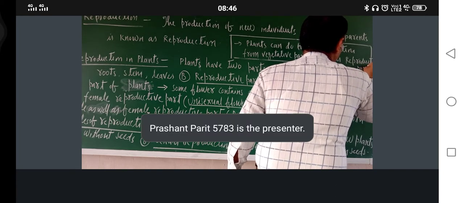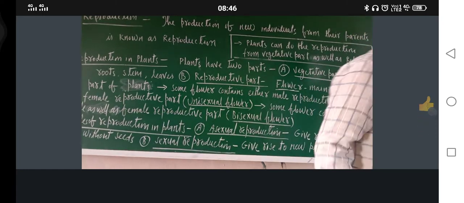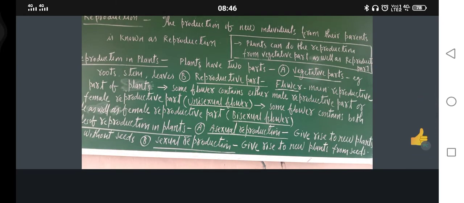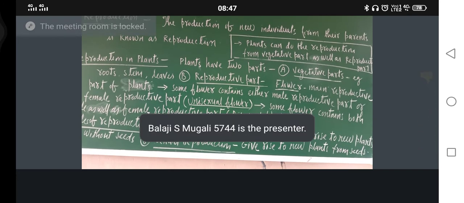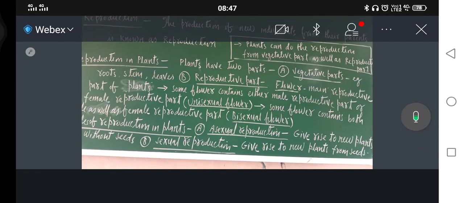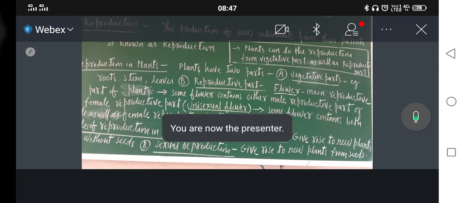Unlike animals, which can reproduce only through the reproductive part, plants can reproduce through the reproductive part as well as non-reproductive or vegetative parts.